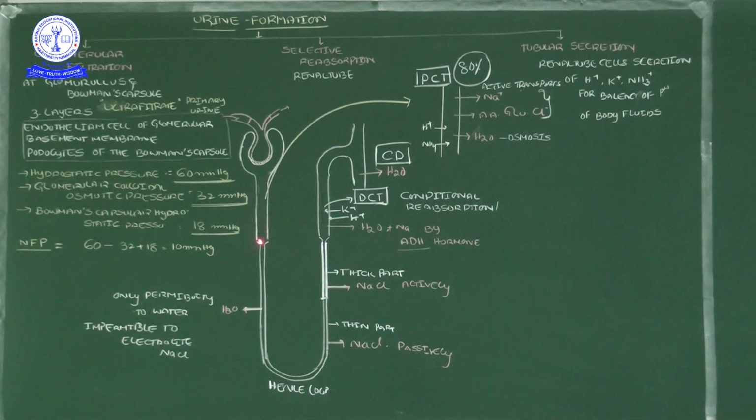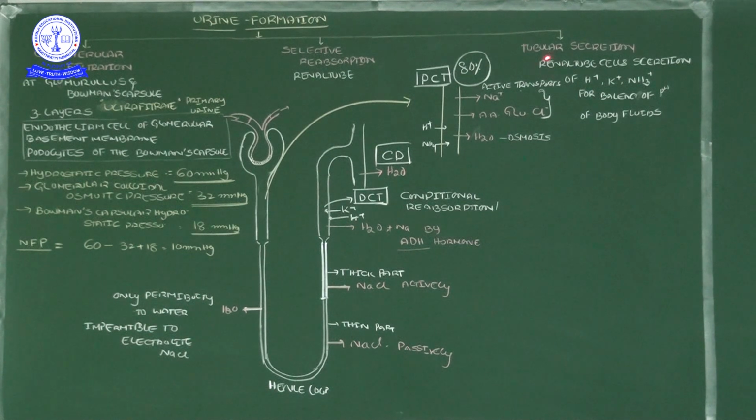That selective reabsorption only occurs in the renal tube. This is the renal tube. Except the Malpighian body, the remaining proximal convoluted tubule, the U-shaped loop of Henle, the distal convoluted tubule and the collecting duct, all are under the renal tube. Okay, so in the renal tube selective reabsorption will occur.